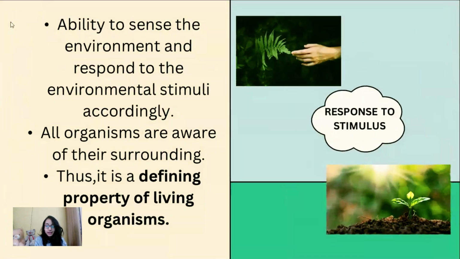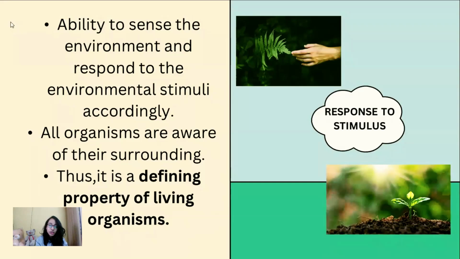The next thing that we see is response to stimulus. Response to stimulus is nothing but the ability to sense the environment and respond to the environmental stimuli accordingly. All organisms are aware of their surroundings. Thus, it is a defining property of living organisms.